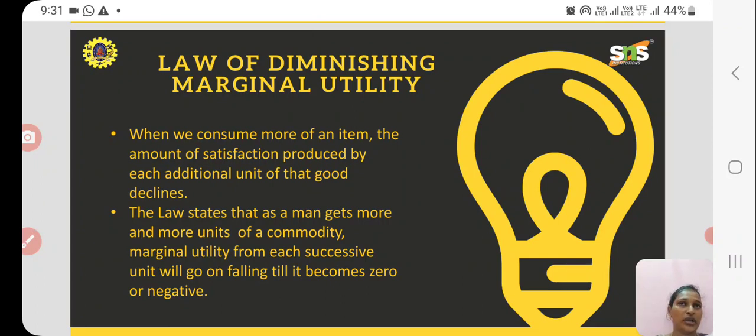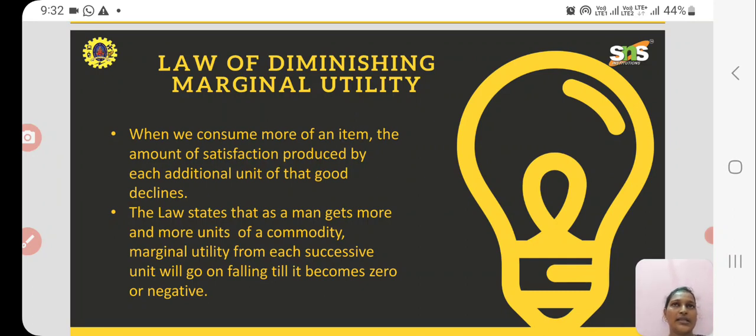When I go for the third piece, the satisfaction level becomes 50. The amount of good consumed or the units consumed keep on increasing, but the satisfaction level keeps on reducing. That is what we call the law of diminishing marginal utility. So the law states that as a man gets more and more units of a commodity, the marginal utility from each successive unit will go on falling till it becomes zero or negative.